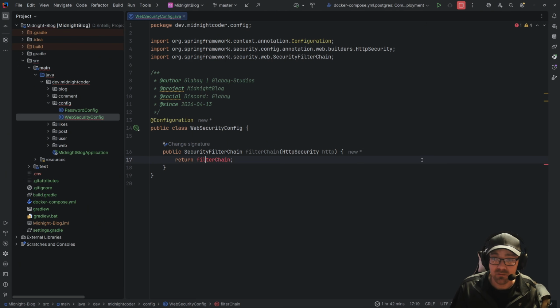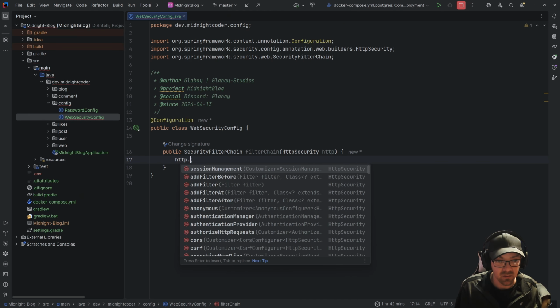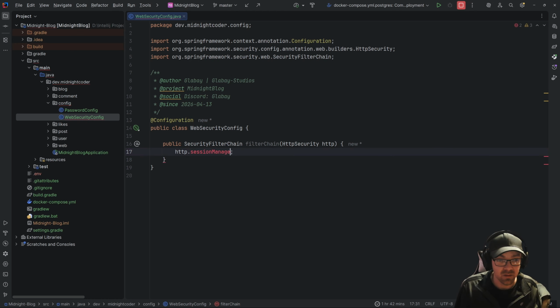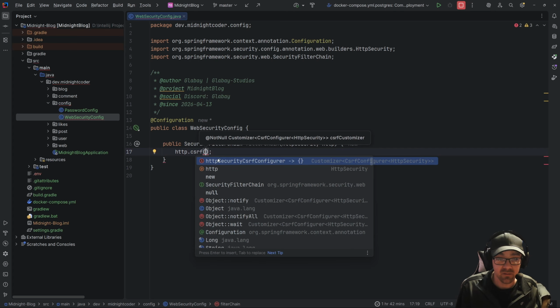So now, what this is going to return, we want http dot, not session management, dot csrf.